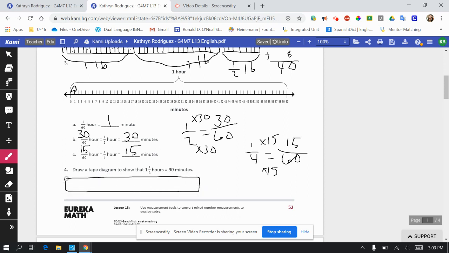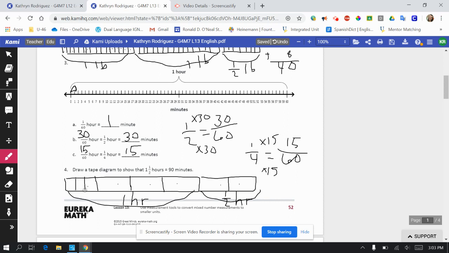Here we go, folks. So I'm going to label this. This is 1 hour. And then I'm going to label that this is half an hour. All right, here we go. So if I divide it in 2, now that would be 30s. That would be 15s. Each one of these sections would need to be 15 in order to be 60. Each of these sections would be 15 in order for it to be 90. So now I need to divide each of these sections into 15.